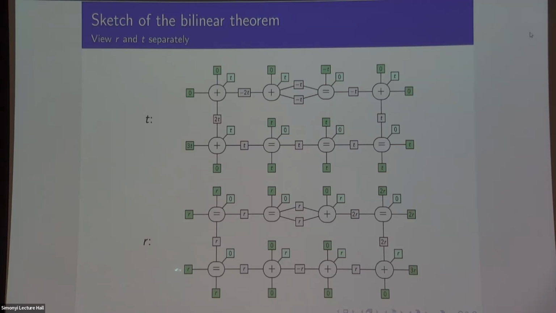So if you look at the r picture down here, an r comes in from the left, I take it up to the top rail, I double it, I add them together, and then I add the 2r down again, and that's how you compute 3r, because 3r has 2 binary digits, 1 and 1. And similarly, t is the same going the other direction. So really what I've done is I've built that arithmetic circuit that I was talking about using these widgets that are the original diagram that I started with, and then you get this complicated picture.